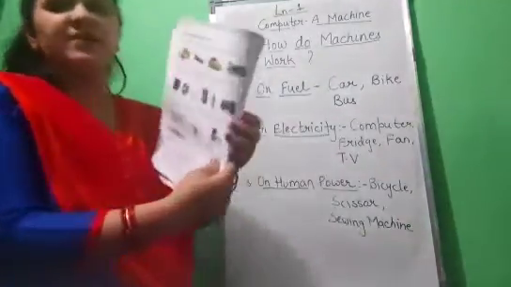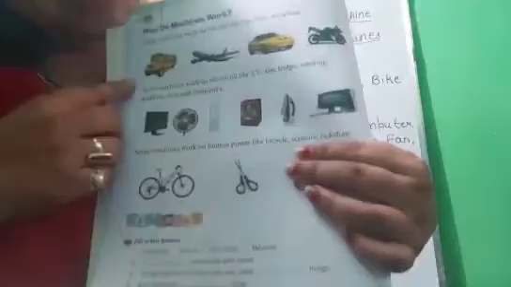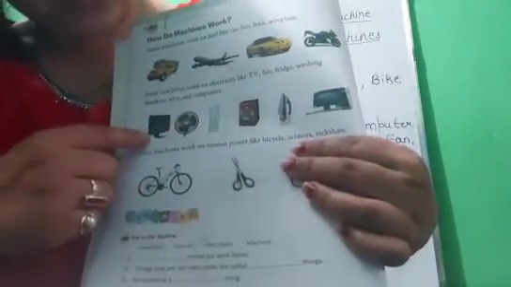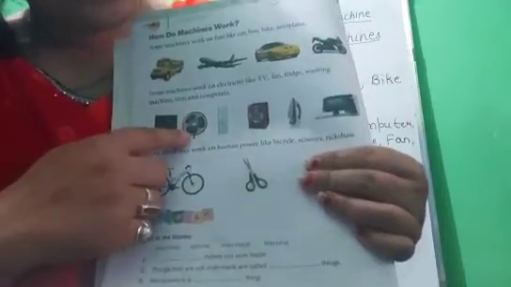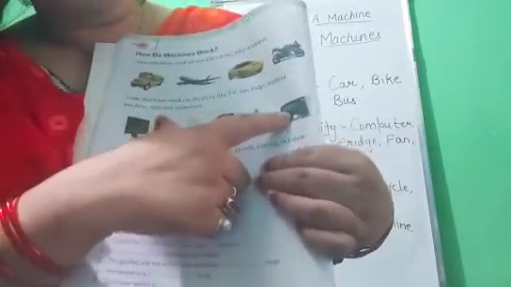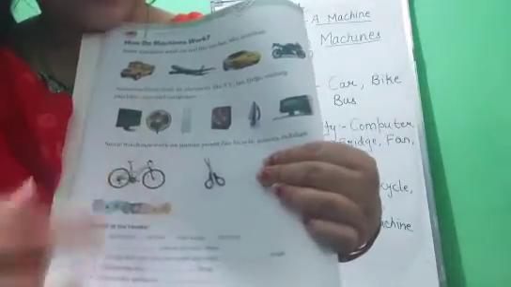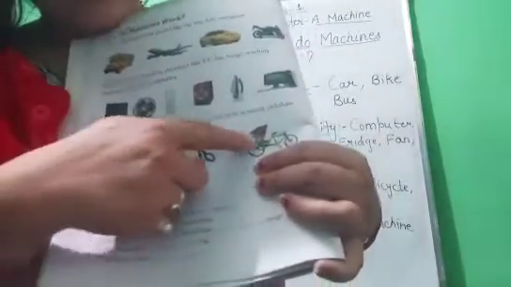So, see, children, here, with the help of fuel, these machines can work. Yes, children, bus, aeroplane, car, motorbike, these machines work on fuel. Next, with the help of electricity, this monitor, this table fan, fridge, washing machine, iron, this computer, these all are the machines which work on electricity. Very good, children.